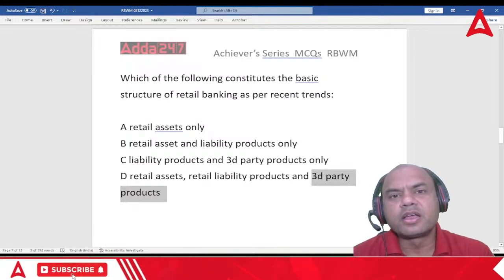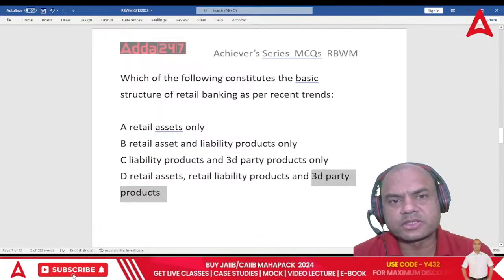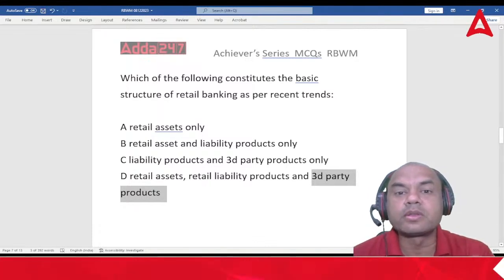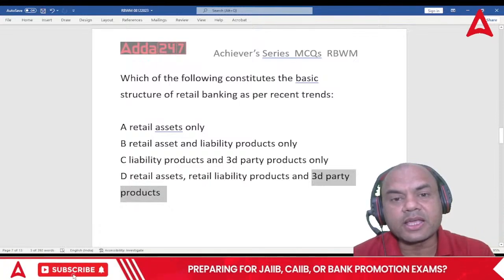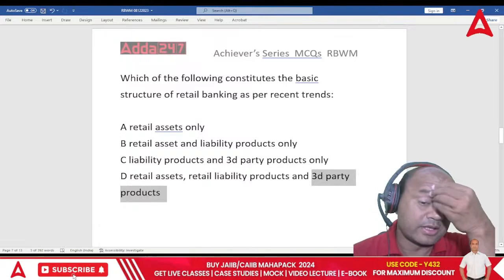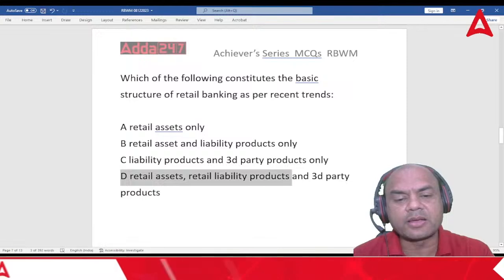I go to the bank for FD, I come out with insurance. I go to the bank for savings, I come out with insurance. I go to the bank for depositing the cash, I come out with insurance. That's the same. So it is what? All of these three: retail assets, retail liability, and third party.